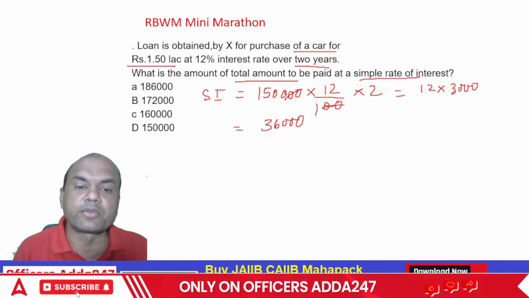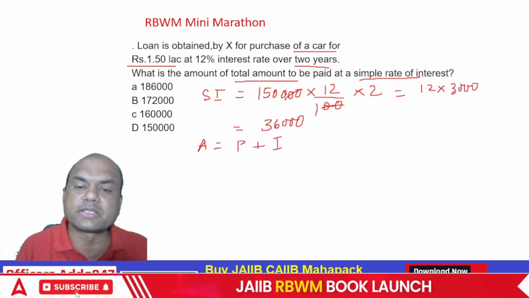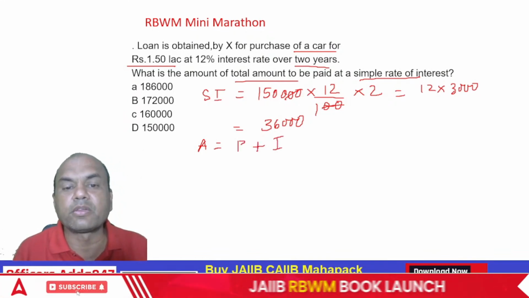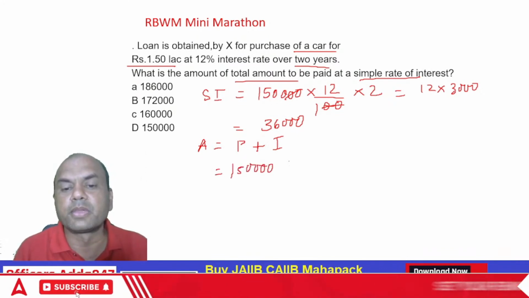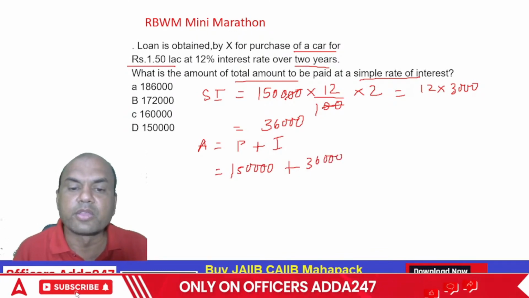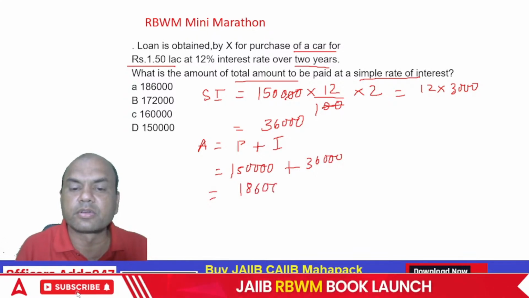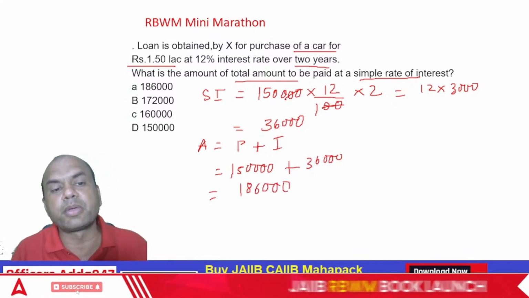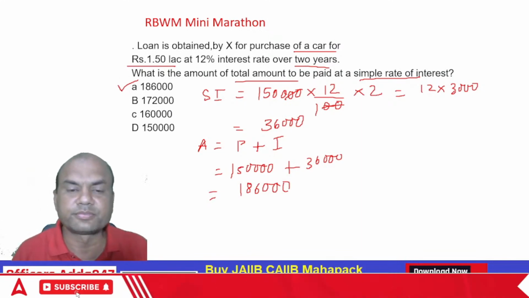And total amount A equals P plus I, principal plus interest. What is the principal? 1,50,000. Plus interest is 36,000. So it is 1,86,000. So this is the amount to be paid. A is the answer. Got it, everyone?